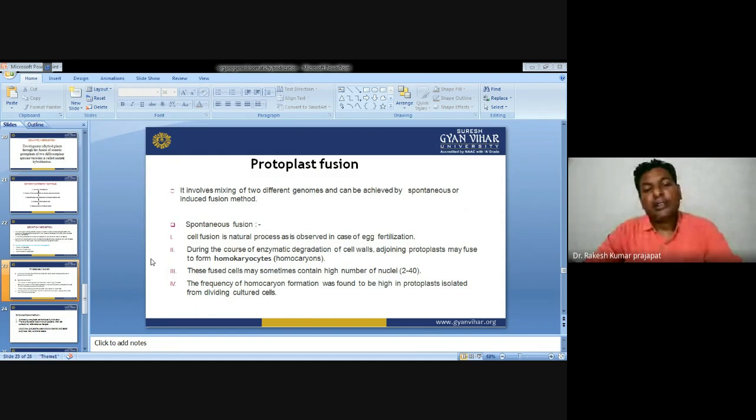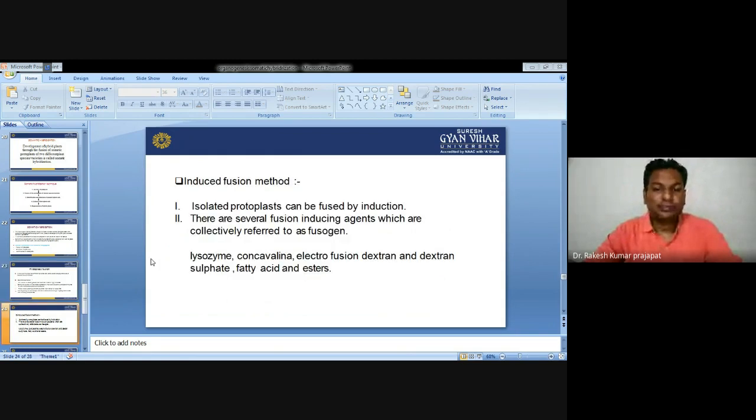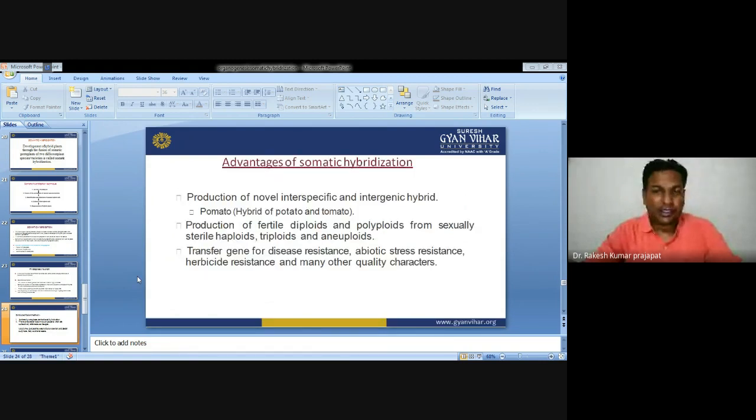These fused cells may sometimes contain a high number of nuclei, maybe 2 to 40. The frequency of homokaryon formation was found to be high in protoplasts isolated from dividing cell cultures. Then the induced fusion method. Isolated protoplasts can be fused by induction. There are several fusion-inducing agents, collectively referred to as fusogens: lysozyme, concanavalin, electrofusion, dextran sulfate, fatty acid esters, etc.